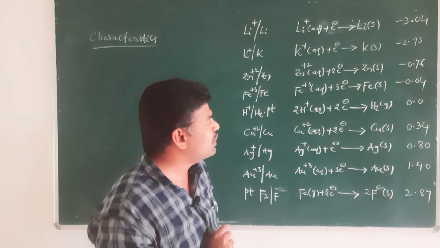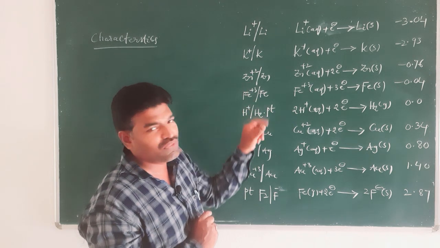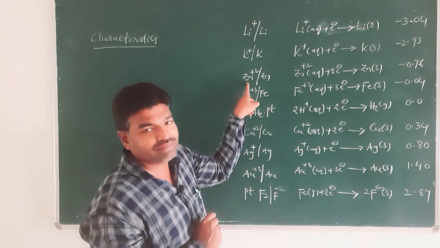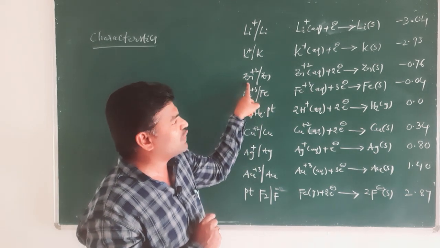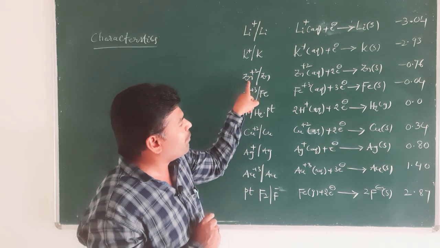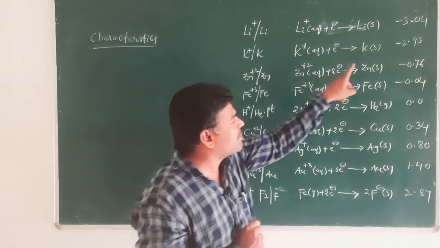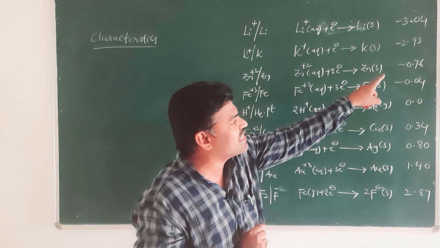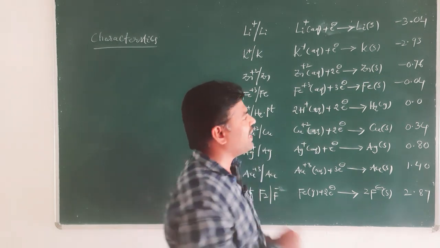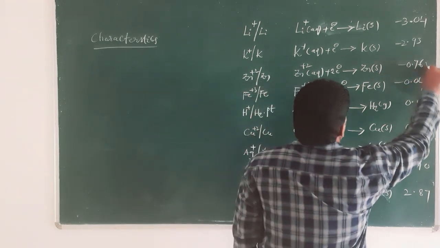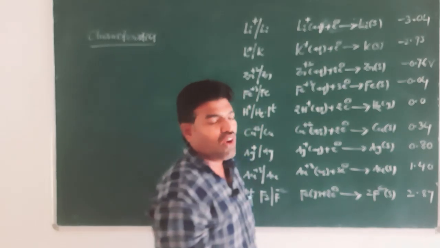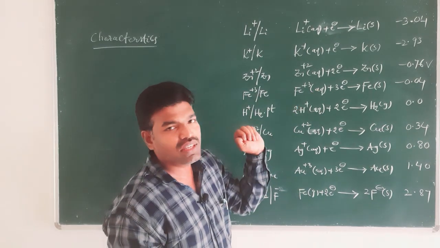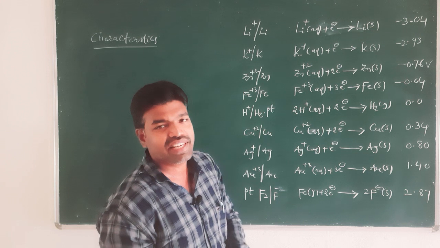For example, if you take a zinc electrode, the potential of the zinc electrode is minus 0.76 volts. So, what does that negative standard reduction potential indicate?